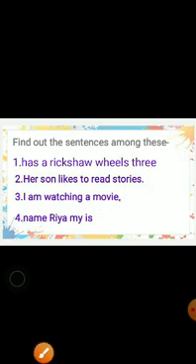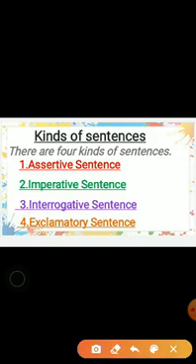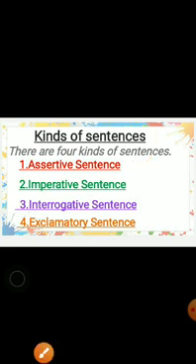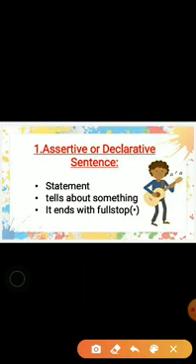So let's learn about their kinds. There are 4 kinds of sentence. Number 1, assertive sentence. Number 2, imperative sentence. Number 3, interrogative sentence. And number 4, exclamatory sentence. Let's learn each of the sentences one by one. Number 1, assertive sentence or declarative sentence. A sentence that makes a statement is an assertive sentence.